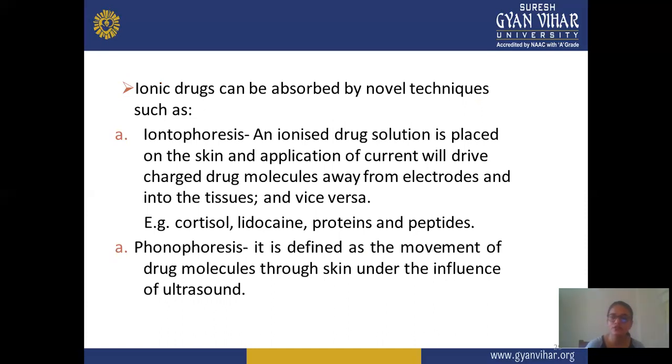In iontophoresis, an ionized drug solution is placed on the skin. An application of a current will drive charged drug molecules away from the electrode into the tissue and vice versa. In iontophoresis, mainly you use an ionized drug solution placed on the skin, and when you apply this drug onto the skin, due to the ions present, current passes. This contains charge, and due to this electrode charge, the drug moves fast into the tissue. And if you require a slow rate, then you can also control it by the current flow rate.